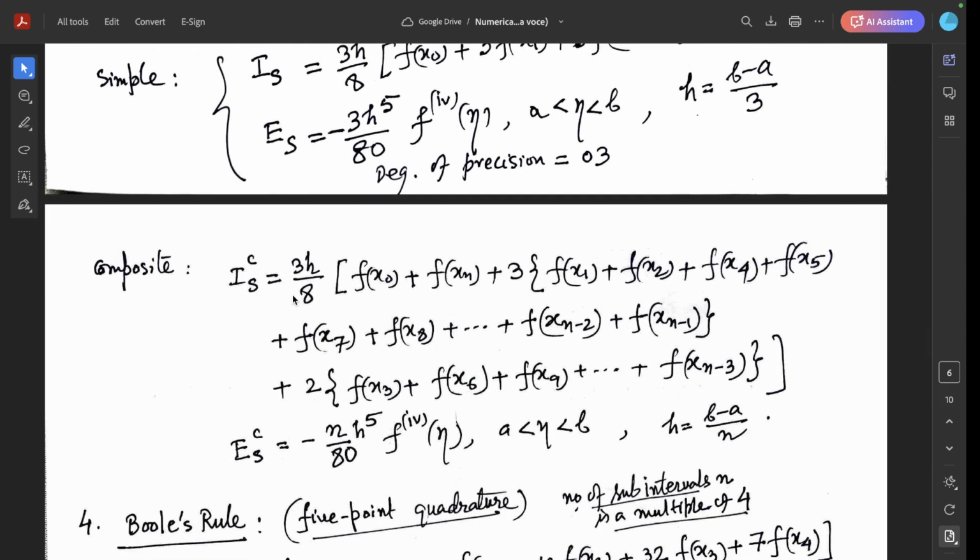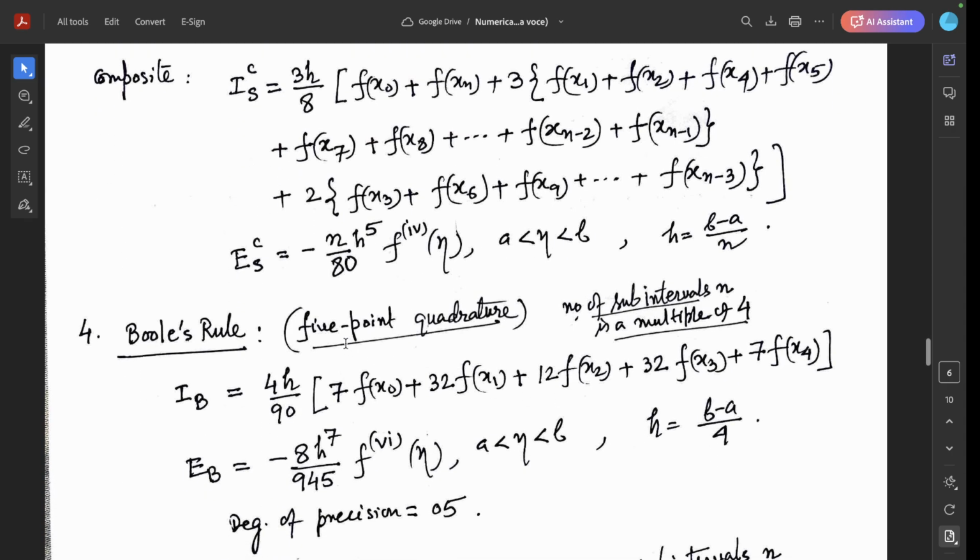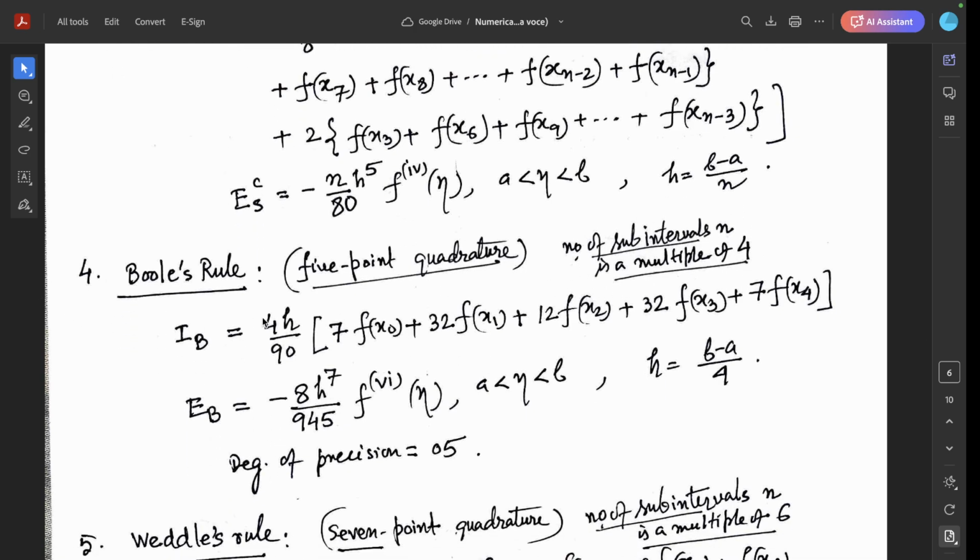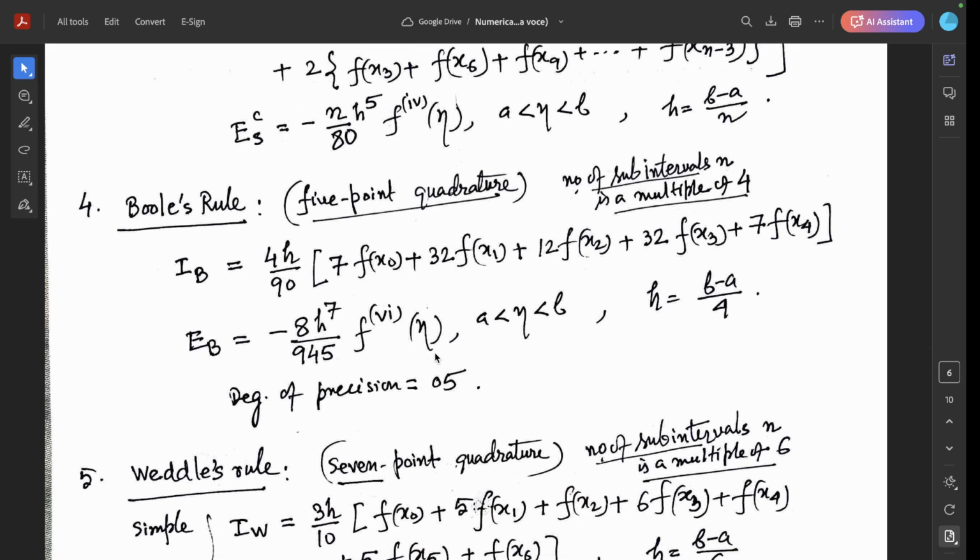For the composite Simpson's 3/8 rule, the formula is 3h by 8 times this bracket, and the error term for the composite Simpson's 3/8 rule is minus n h to the power 5 by 80 f fourth derivative eta. And this is Boole's rule, a 5-point quadrature formula. The number of subintervals n must be a multiple of 4, and the formula is 4h by 90 [7 f(x0) plus 32 f(x1) plus 12 f(x2) plus 32 f(x3) plus 7 f(x4)], and the error term in Boole's rule is minus 8 h to the power 7 by 945 f sixth derivative eta, a less than eta less than b, where h is b minus a by 4. The degree of precision of Boole's rule is 5.